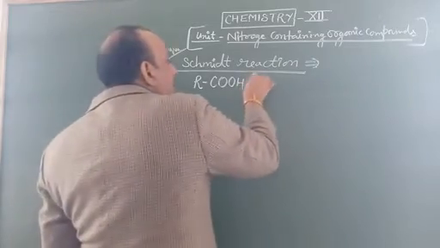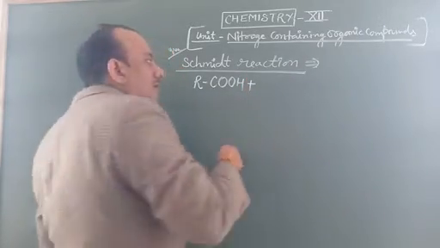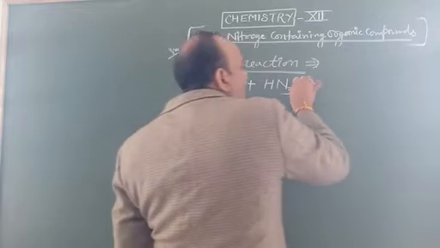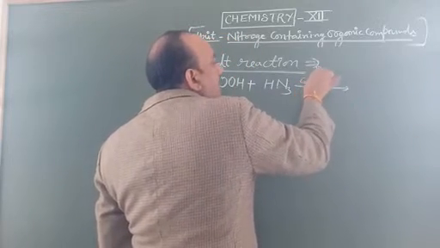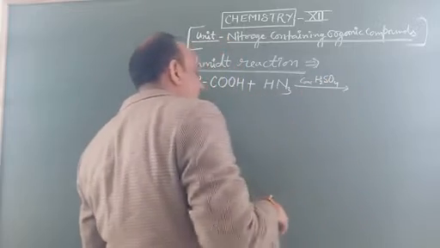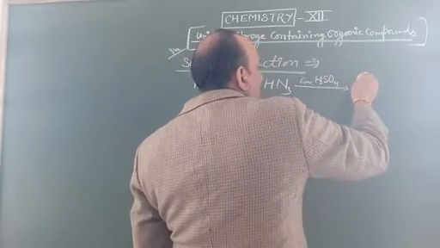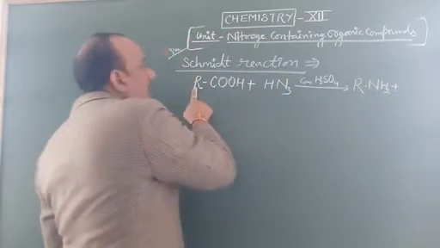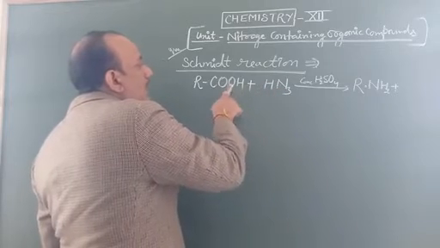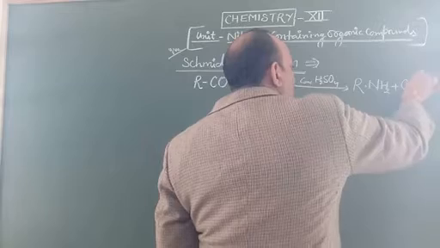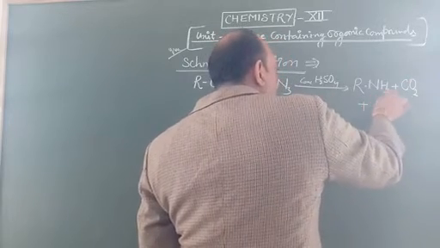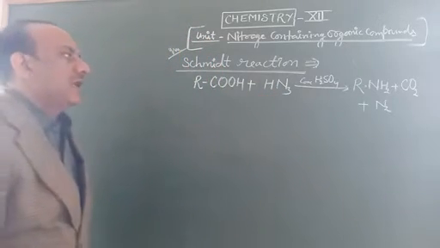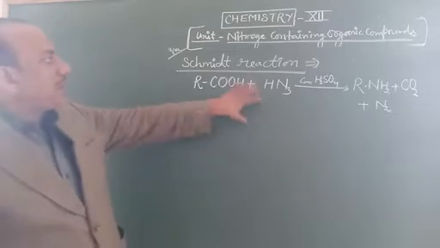Carboxylic acid reacts with hydrazoic acid, whose formula is N3H, in the presence of concentrated H2SO4. It makes RNH2, releasing carbon dioxide, CO2, with nitrogen, N2, because here 3 nitrogen atoms are available. This is the common concept of the Schmidt reaction.